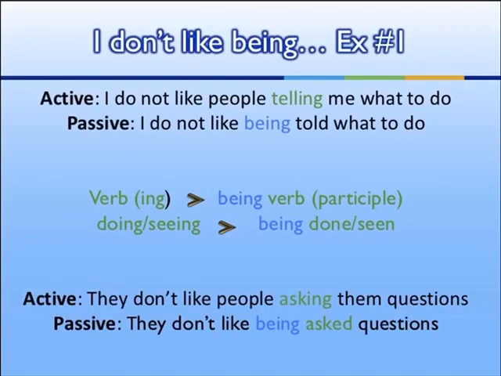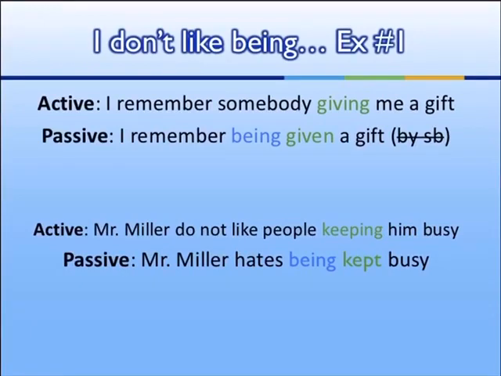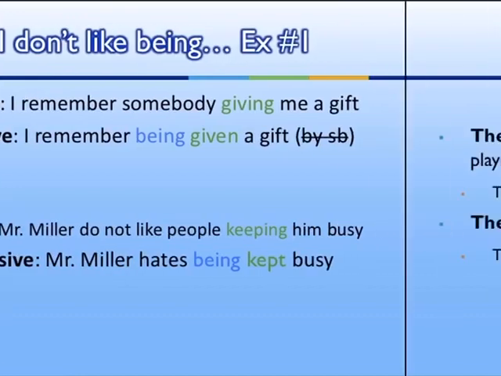Verb plus ing: being plus the verb in the participle, like being done or being seen. Active: they don't like people asking them a question. Passive: they don't like being asked a question. I remember somebody giving me a gift. I remember being given a gift by somebody. Mr. Miller does not like people keeping him busy. Mr. Miller does not like being kept busy.